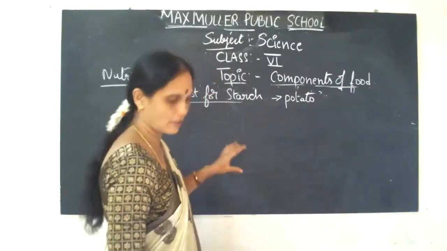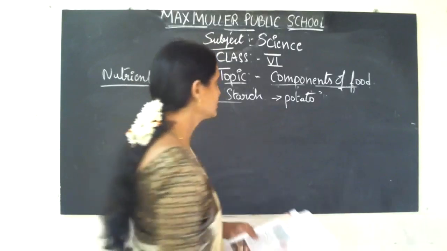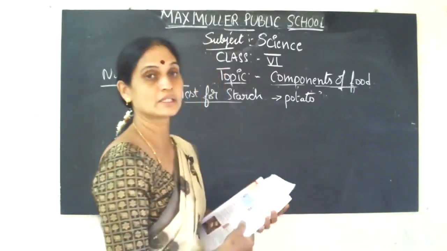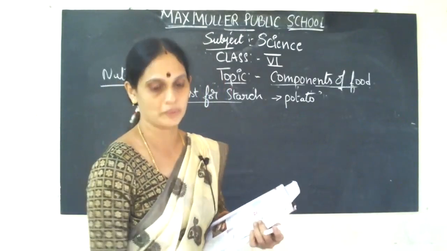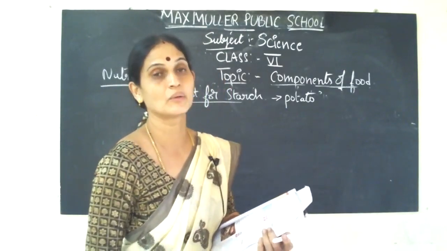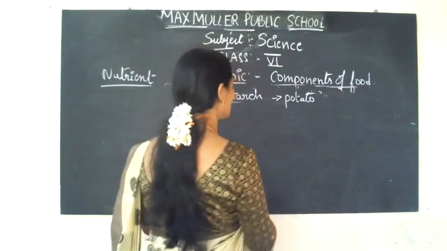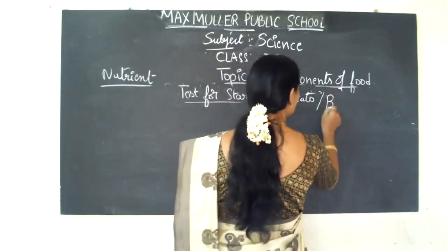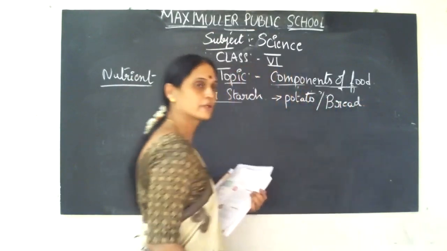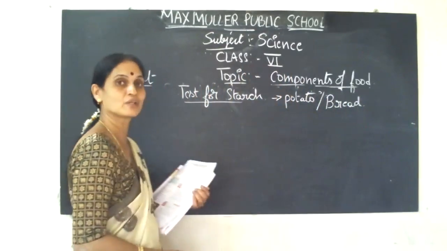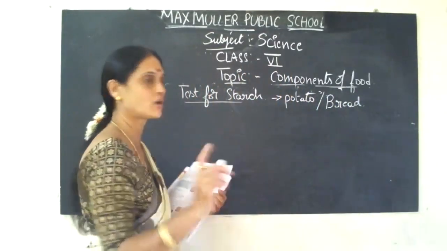For this, we have to take potato, or just now I said wheat also is a starch, a carbohydrate. A wheat product is bread. Potato or bread, if you take either, not a problem. Here they have given in this activity to take a bread, children. Bread is made with wheat flour, so wheat is an example of carbohydrates.